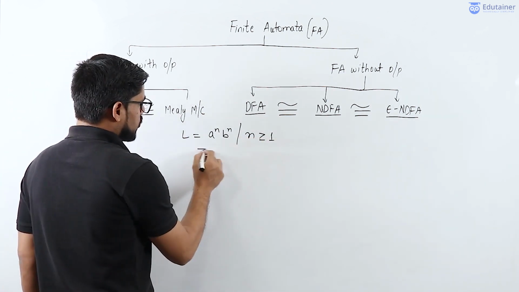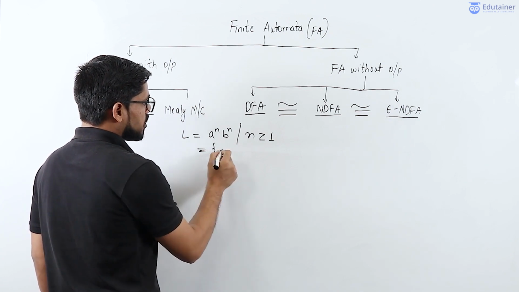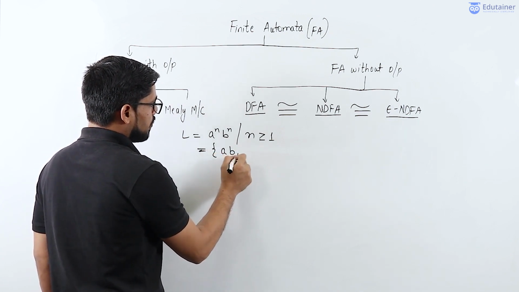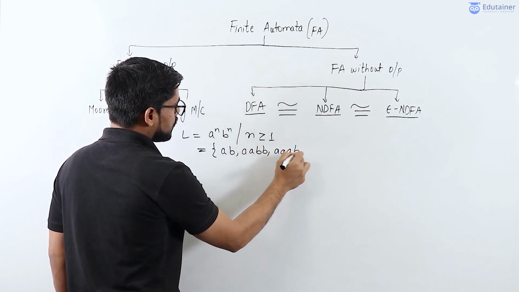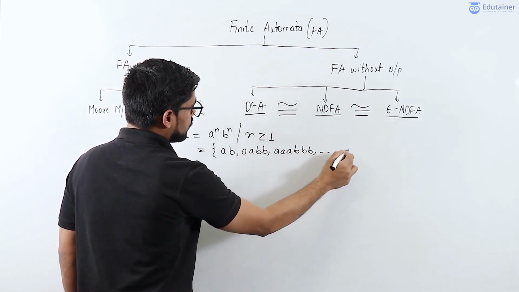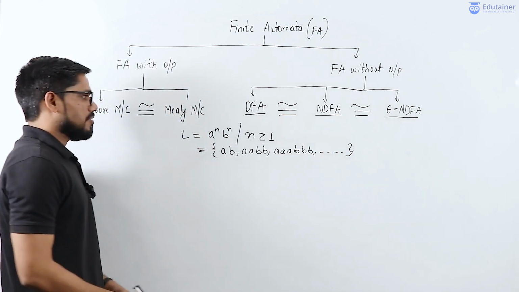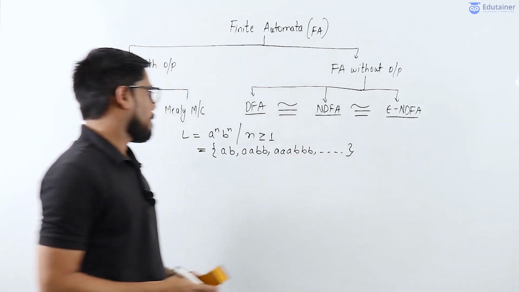So in this language, what are the possible strings? The possible strings are AB, AABB, AAABBB, and so on. That means the language L is an infinite language.